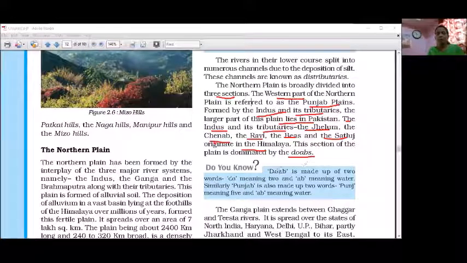The term is explained here also, you can read this. So we have seen the first part of the northern plain, that is the Punjab Plain. It is formed through the Indus River and its tributaries. It lies in the western part of India. Most of the Punjab Plain remains with Pakistan.